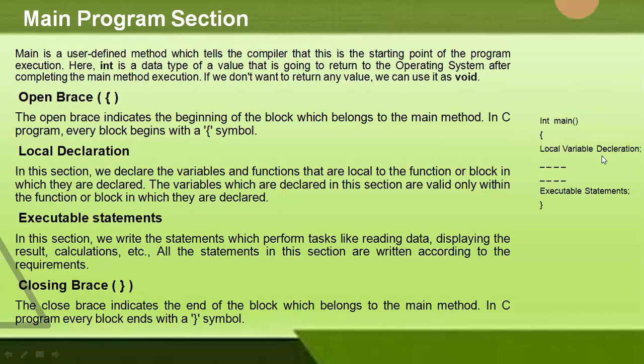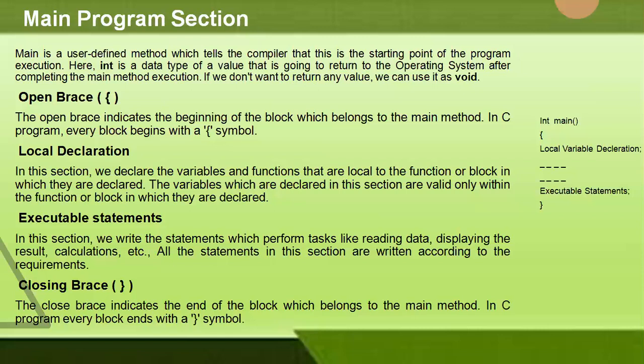Then we have local declaration variables. So in this section we declare the variables and functions that are local to the function or block in which they are declared. So these variables which are declared in this section are valid only within this particular function block.